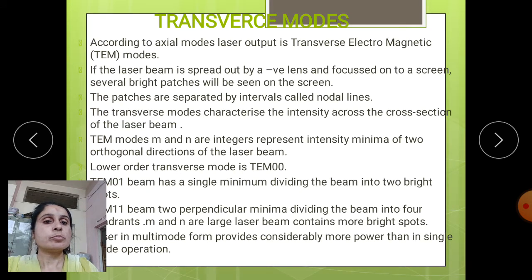The TEM 1 1 beam is determined by two perpendicular minima and is divided into 4 quadrants. For large M and N, the laser beam will consist of more bright spots.